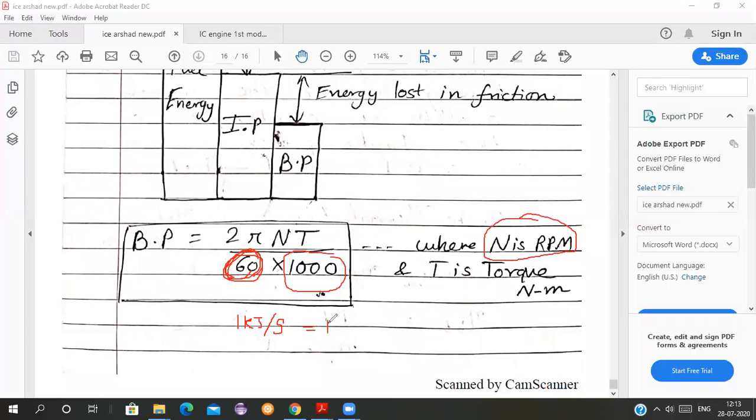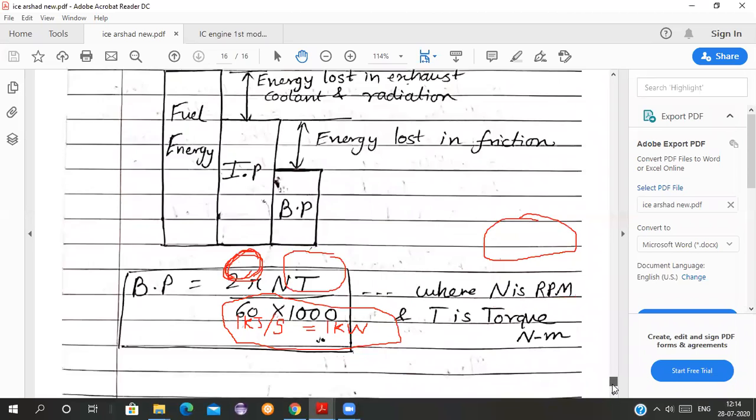All of you should know this. When I talk about brake power or indicated power, I will denote it in kilowatts, that is, kilojoules per second. Okay students, let us move ahead now.